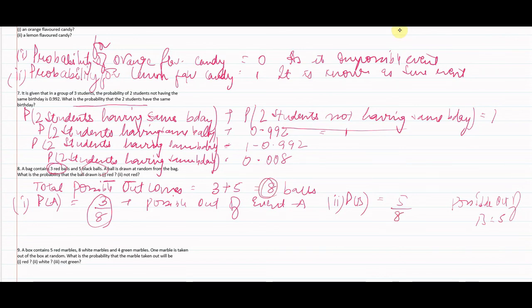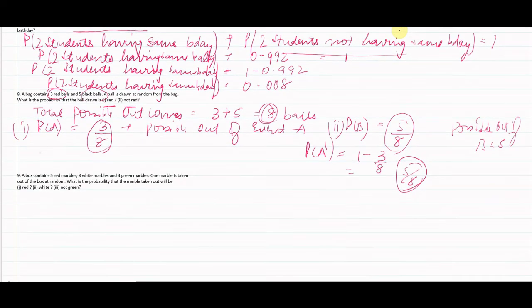So the probability that the ball drawn is not red is 5 by 8. Or we could have found it by complementary event, that is A bar or A dash, or you could solve it by taking another event.